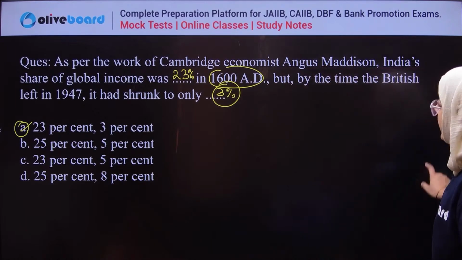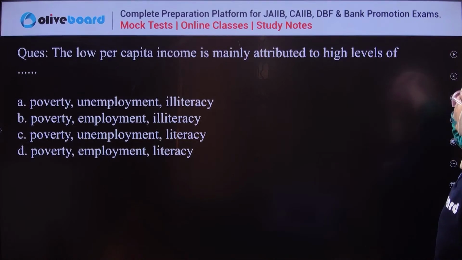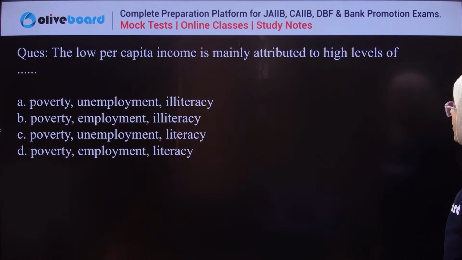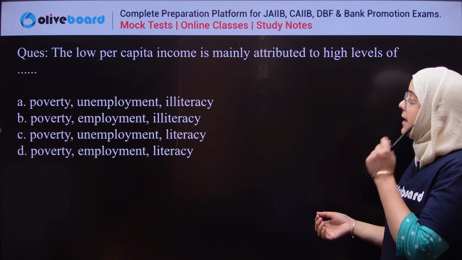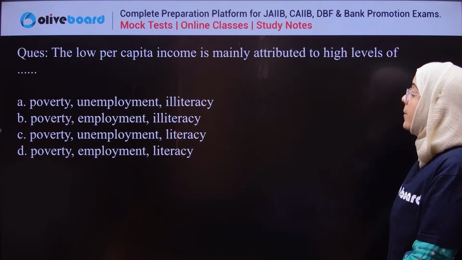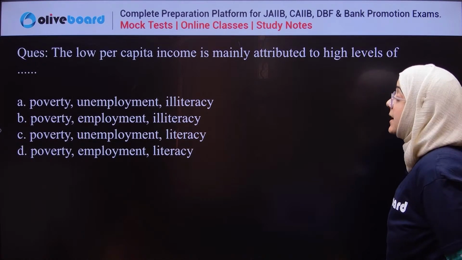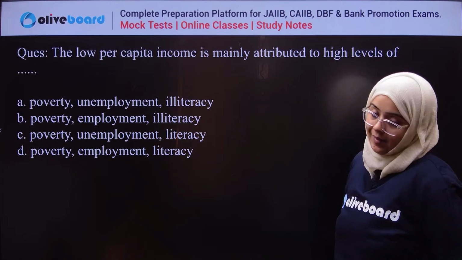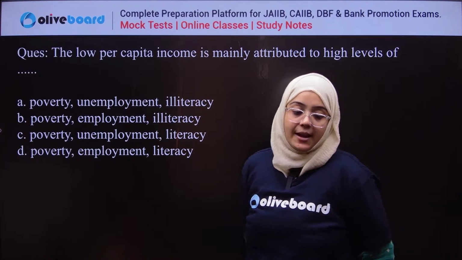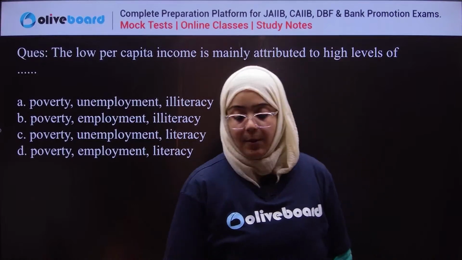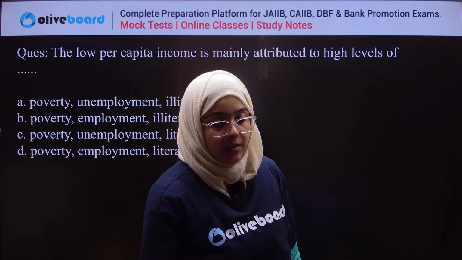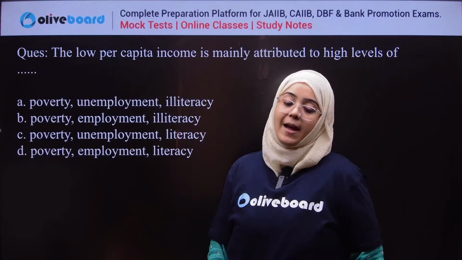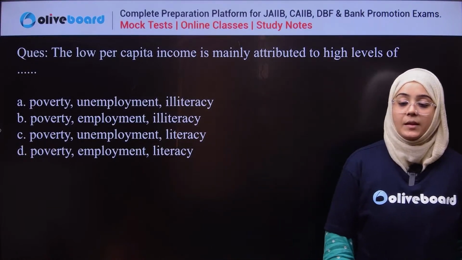Okay, cool. And the last question is: the low per capita income is actually attributed to which of the following? Poverty, unemployment, illiteracy; poverty, employment, illiteracy; poverty, unemployment, literacy; or poverty, employment, and literacy.